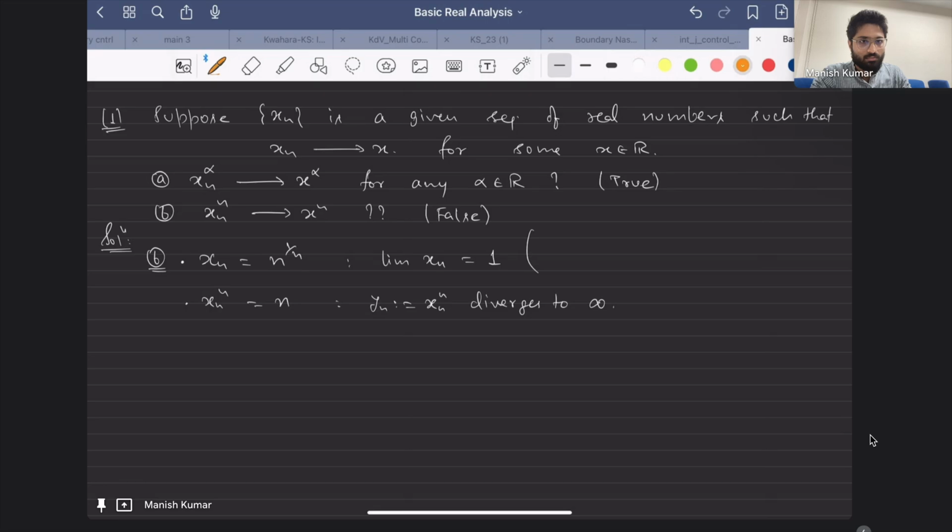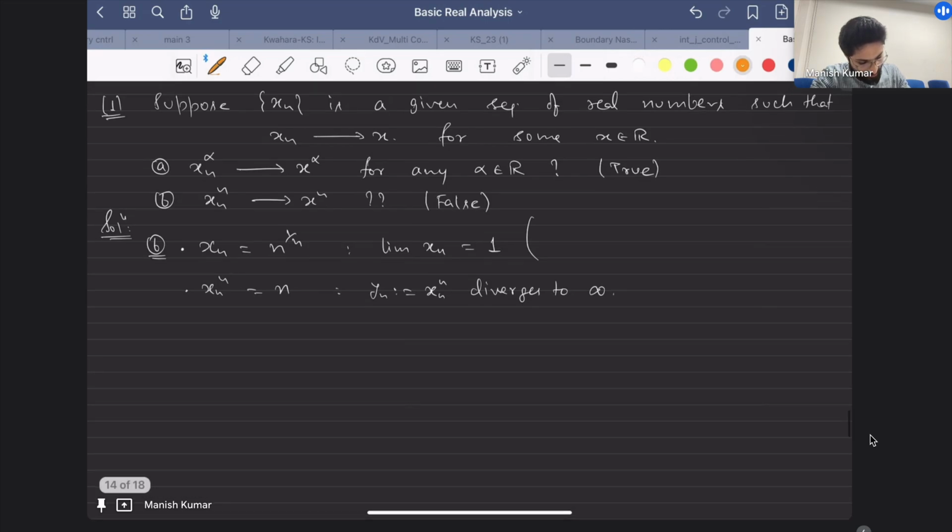Otherwise, how do you use the sandwich theorem? You cannot use it directly here. So let me say this first: you better define yn to be log of xn.